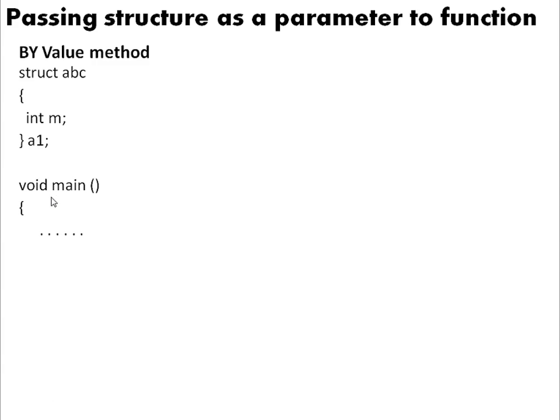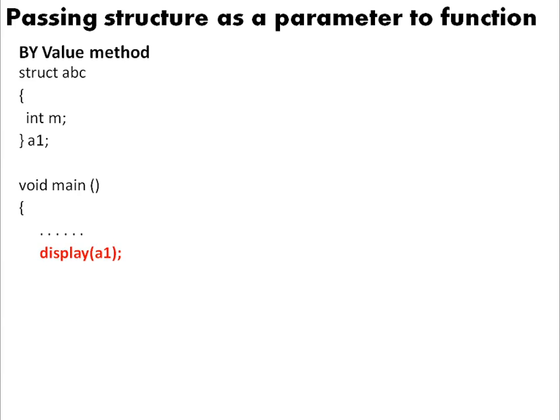Now, let's start with this particular main code. Assume that there are some instructions in this particular main. We are not interested in that part. We are now interested in how do I pass a structure as a parameter. Assume that your main does the task of reading values, doing the processing part, and I wish to display the value of m using a function.